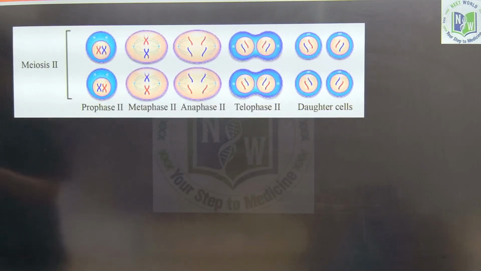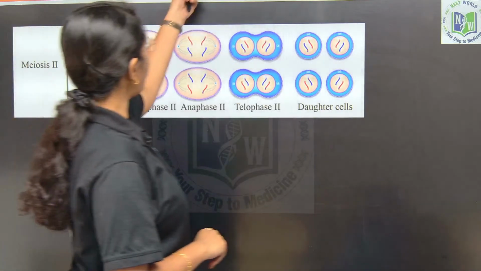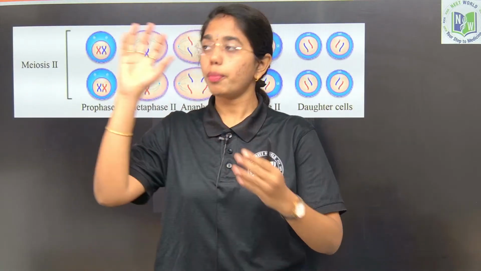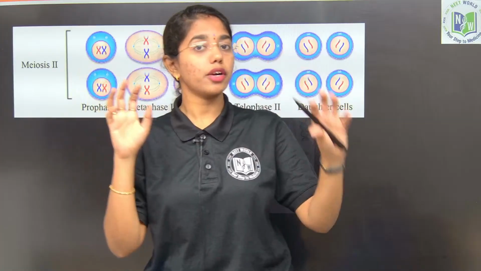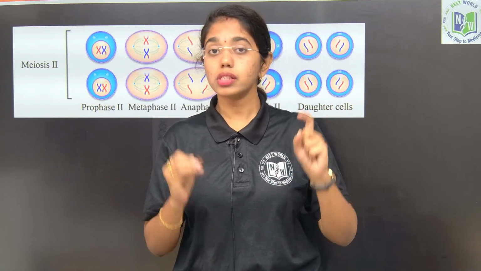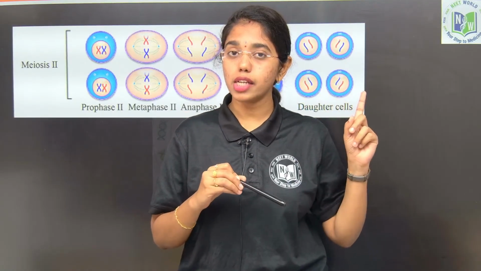meiosis 2. Meiosis 2 is the same as mitosis, as there is no ploidy reduction; you can see chromosomes are not reduced to half. The chromosome number of a parent cell is the same as that of the daughter cell, right? And mitosis occurs in somatic cells. As there is no chromosomal reduction, mitosis is also addressed as what?